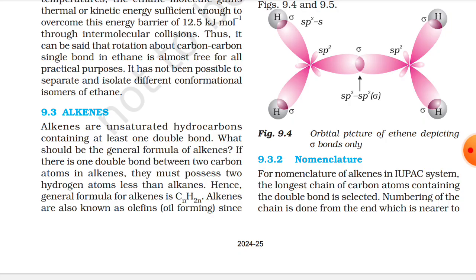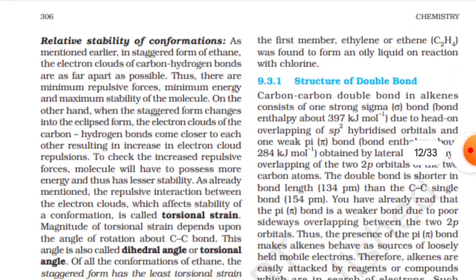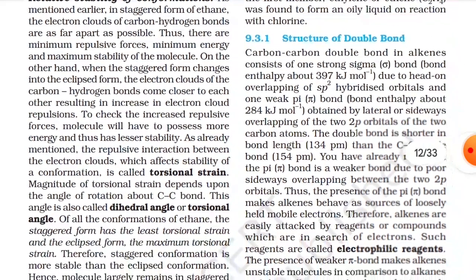9.3.1 Structure of double bond. Carbon-carbon double bond in alkenes consists of one strong sigma bond, that is, bond enthalpy about 397 kJ per mole, due to head-on overlapping of sp2 hybridized orbitals, and one weak pi bond, that is, bond enthalpy about 284 kJ per mole, obtained by lateral or sideways overlapping of two 2p orbitals of two carbon atoms.